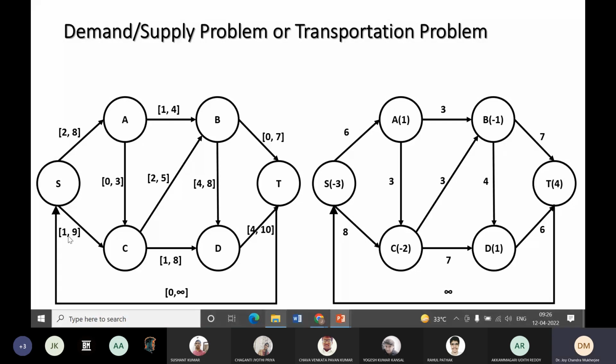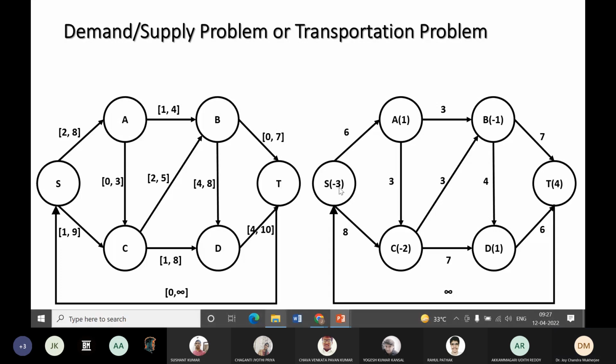So that means it is -3. Okay, so likewise I have assigned all the node values and the edge values. The edge consists of residual capacity, and in the nodes some values are negative, some values are positive, based on whether inflow is greater than outflow or not.